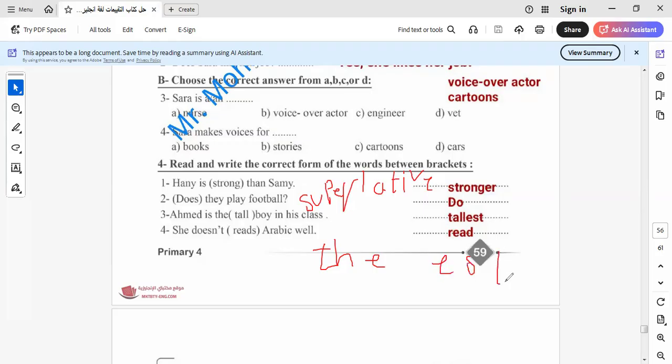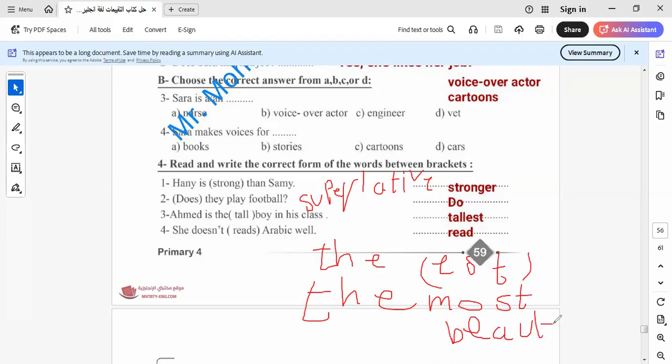For more than one syllable, like we use more in the comparative, in the superlative we use the most and put the adjective at the end, like the most beautiful, the most careful, and so on.